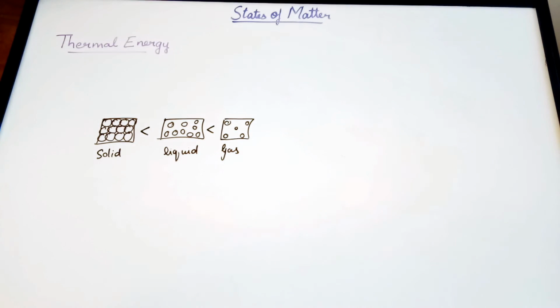With that, we're done with thermal energy. In the next video, we will be comparing the two, intermolecular forces as well as thermal energy.